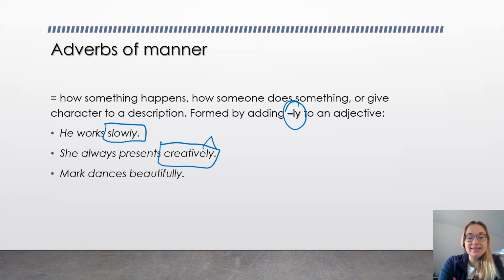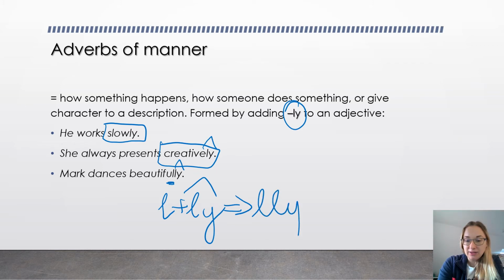Mark dances beautifully. Mind the spelling. If an adjective ends in L, you add an ly suffix, and then obviously you will have a double L in the end. So the adverb is beautifully, and the adjective is beautiful.